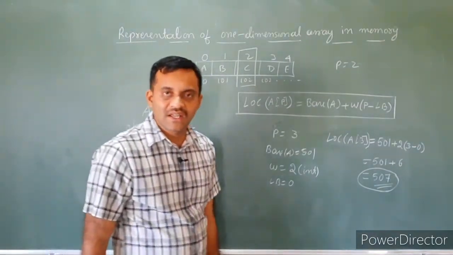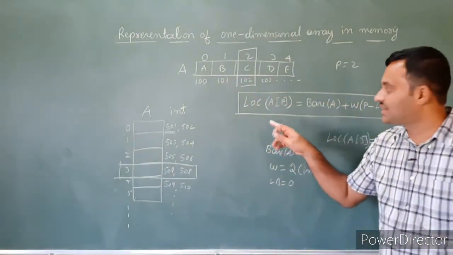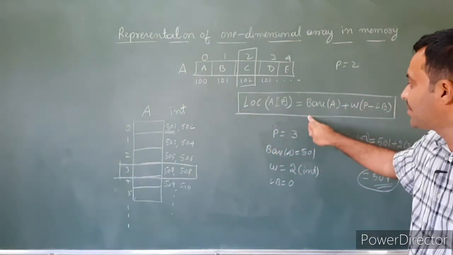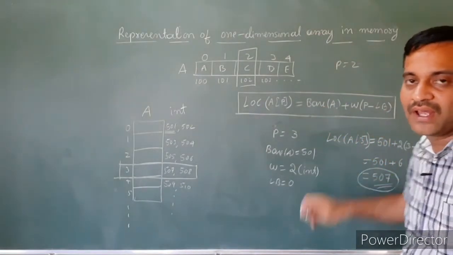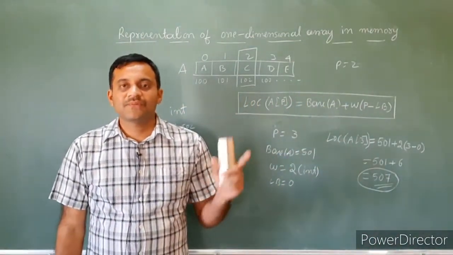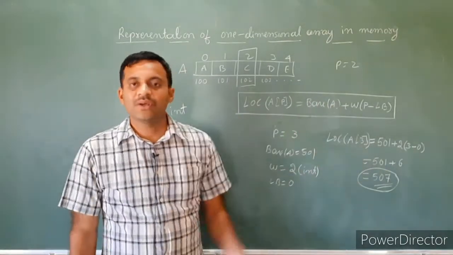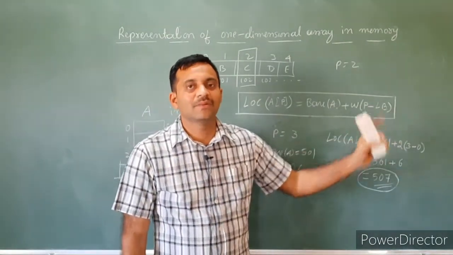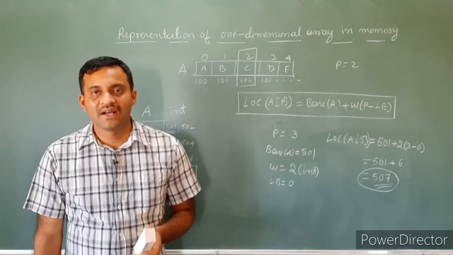If it is a one-dimensional array, it is easy to identify the location of a given element using a formula. Location of A of P equals base of A plus W times (P minus LB), where P is the given position, A is the array, base of A is the address of the first element, W is the word length, which is the data type size of the array, and LB is the lower bound. It is the memory representation of a one-dimensional array.